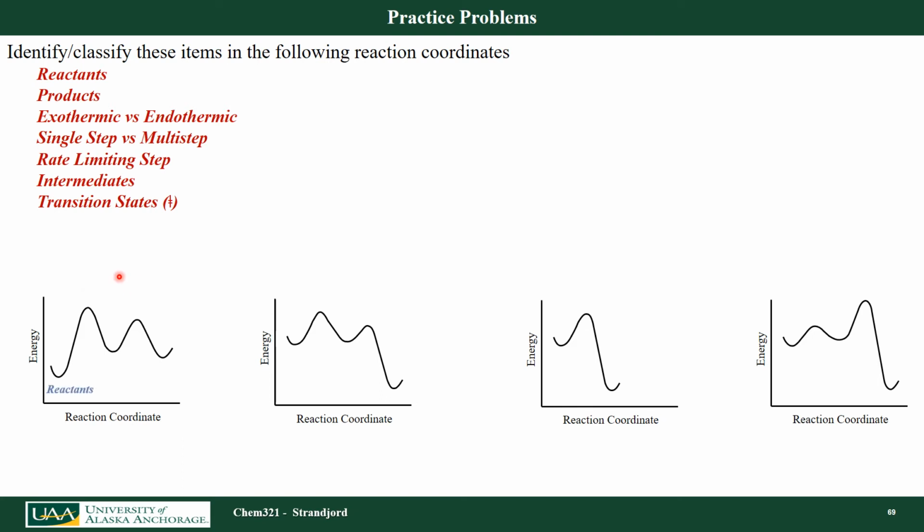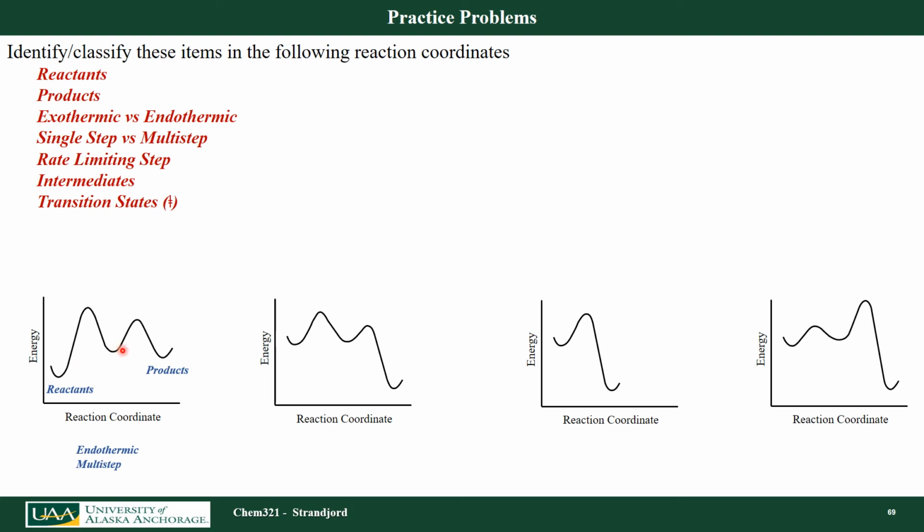We usually always consider the minimum to the left to be my reactants and the minimum to my far right to be my products, and that'll be true on all of these. So is this exothermic or endothermic? Well, this would be endothermic because my products are at higher energy than my reactants. This is not a thermodynamically favorable reaction. Is this a multi-step or single step? It's multi-step, right? I got an intermediate.